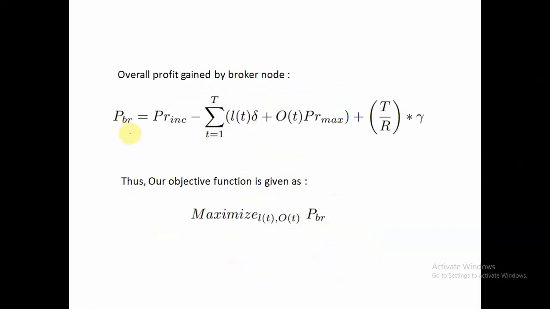Similarly, the overall profit gained by your broker node will be the difference between revenue and, as we discussed earlier, this investment cost. So our objective function will be to maximize the profit of the broker by managing low priority requests at time t and high priority requests at time t using reserved instances as well as on demand instances.